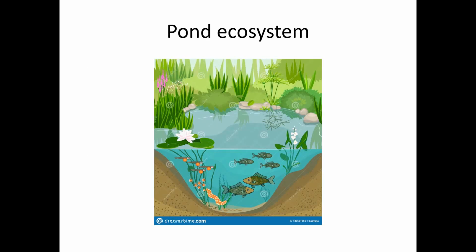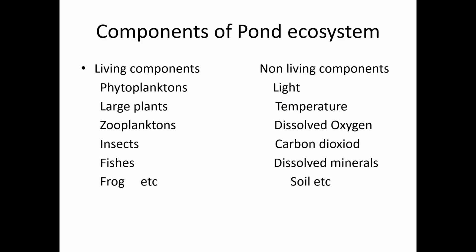Now we study a particular ecosystem in detail. We are going to study the pond ecosystem. You can see the picture of the pond. You can see the different components which are present inside the pond. So we will be studying the living components and the non-living components present in the pond. The components of pond ecosystem. First we will deal with the living components.